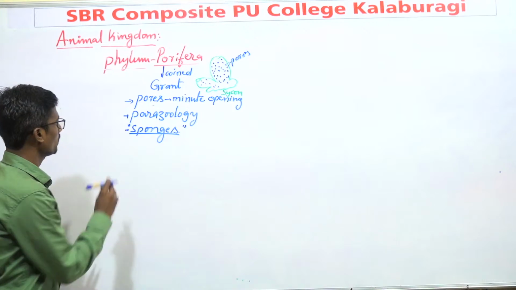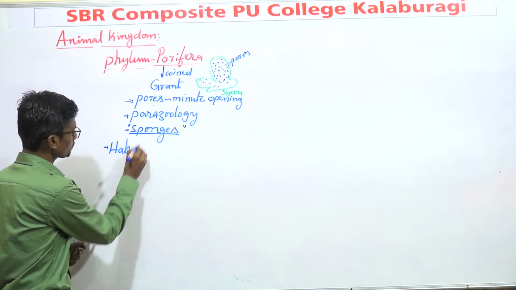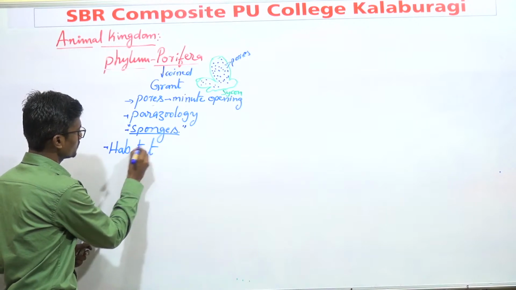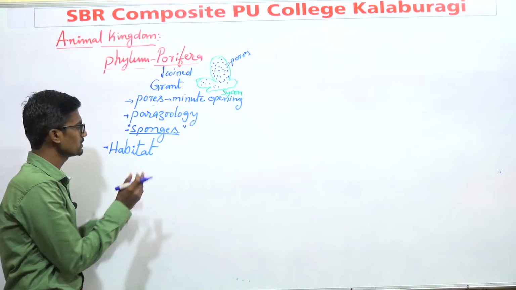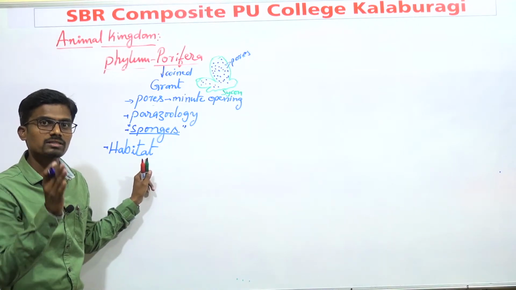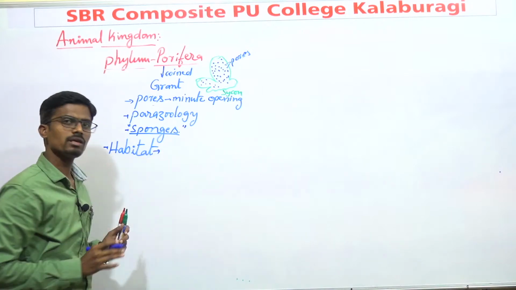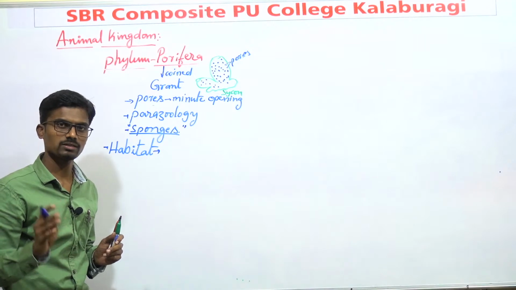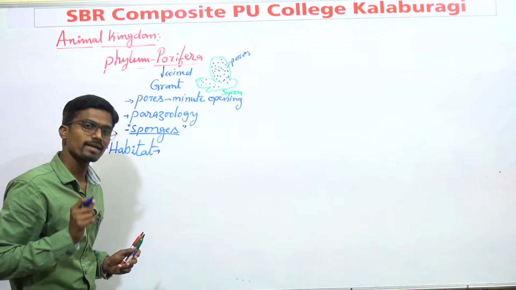First of all, we should go for habitat. What do you mean by habitat? Habitat means the place where these Porifera are living. Generally, most organisms belonging to phylum Porifera are aquatic.